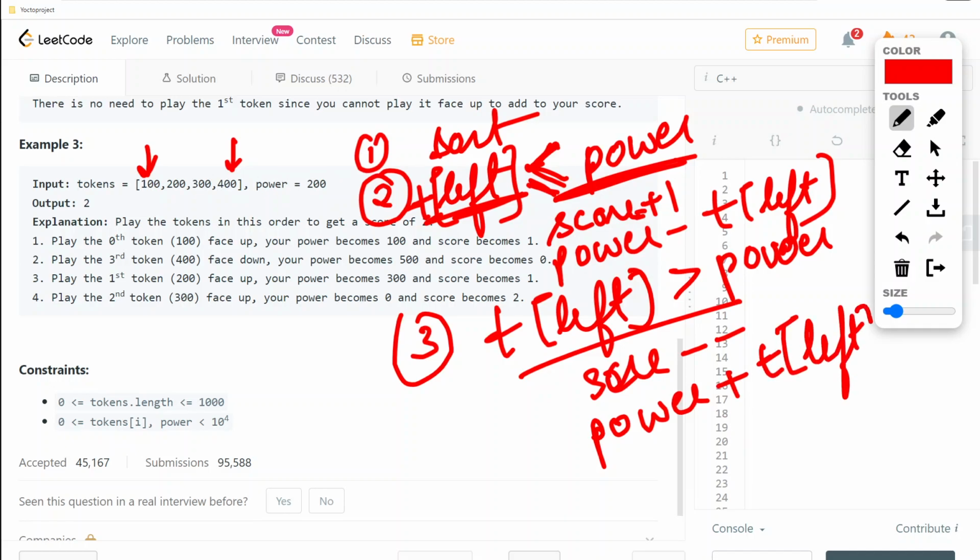But we also need to check that it is having score greater than 0 or not, because in that scenario only we can play a power down, face down card. Yeah, so this was all we can do. But by checking these scenarios, how we can do all these things?